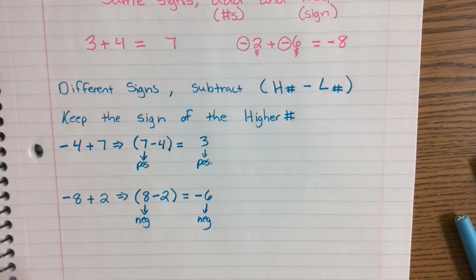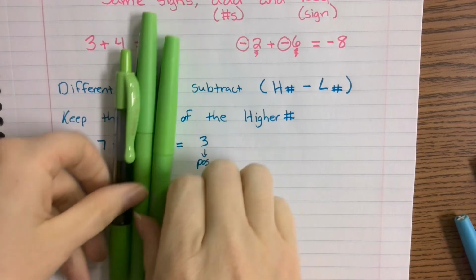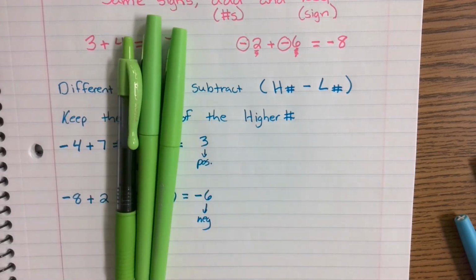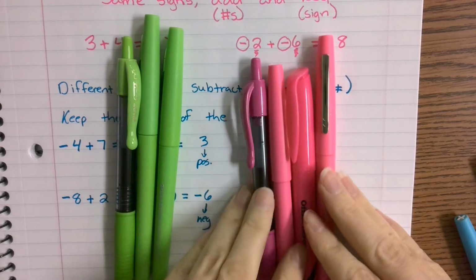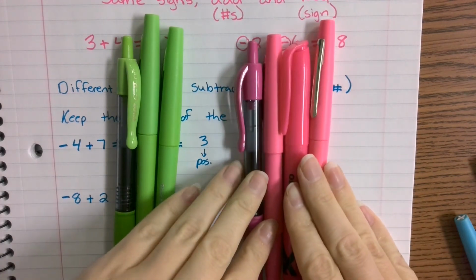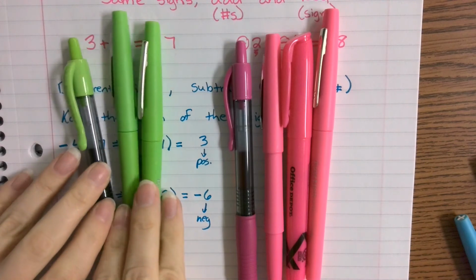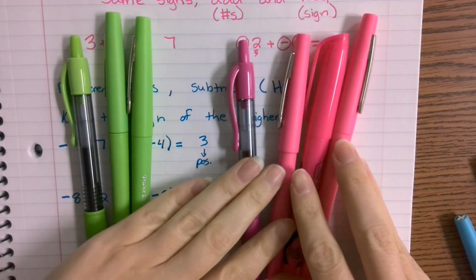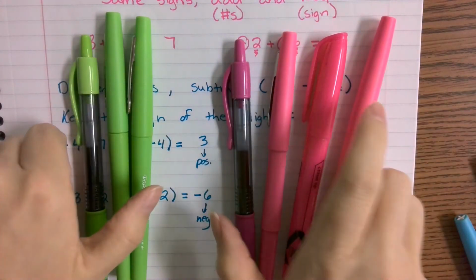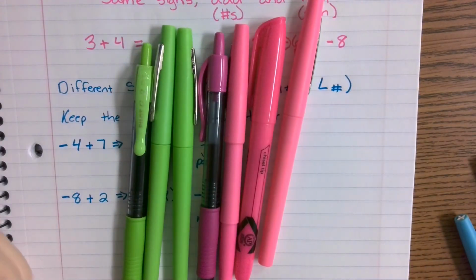Now, it would be no different than if I were to go ahead and say, let's say these green pins represent my positives, and then all of these pinks represent my negatives. How many positives do I have here? 3. How many negatives do I have here? 4. Now, if I want to combine this together, can I just say, oh, it's 7? No.